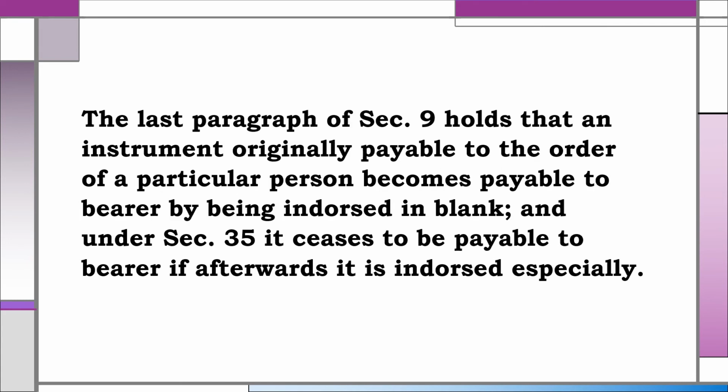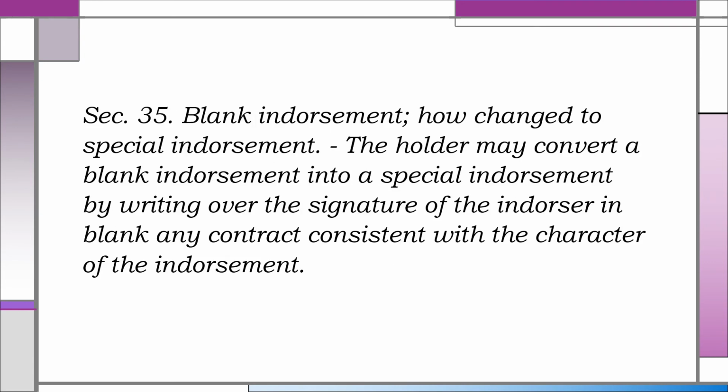The last paragraph of Section 9 holds that an instrument originally payable to the order of a particular person becomes payable to bearer by being endorsed in blank, and under Section 35, it ceases to be payable to bearer if afterwards it is endorsed specially. Section 35. Blank endorsement, how changed to special endorsement. The holder may convert a blank endorsement into a special endorsement by writing over the signature of the endorser in blank any contract consistent with the character of the endorsement.